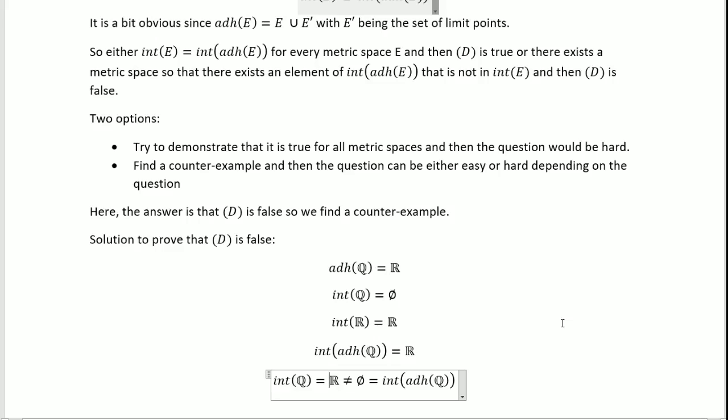So I think that's it, because we've proven it.